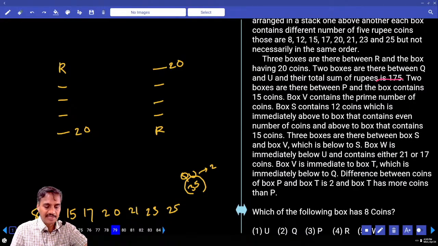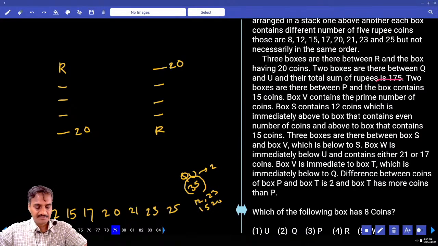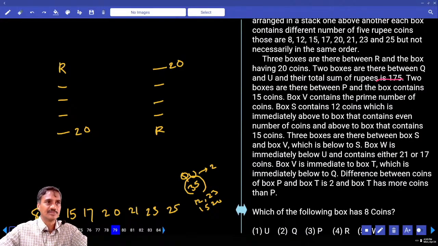For 35, 8 and 27 is not possible. 12 plus 23 is 1 possibility. 15 and 20 is the second possibility for 35. And 17 and 18 is not there, and 21 and 14 is not there either. These are the 2 different possibilities we have for Q and U, and both are with an even number of points.